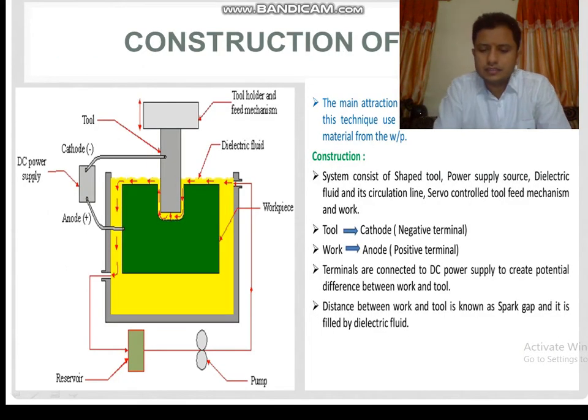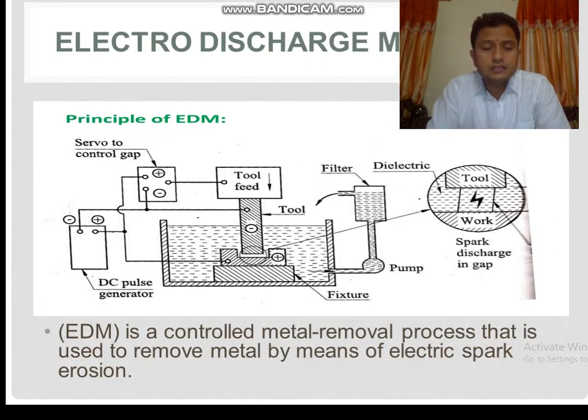The purpose of this dielectric fluid flushing over the tool is to ionize the dielectric fluid and convert it into ions. These ions are converted and metal is eroded, and these eroded metals are again removed by the pump given over here.